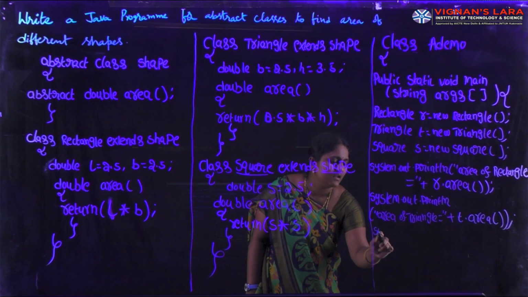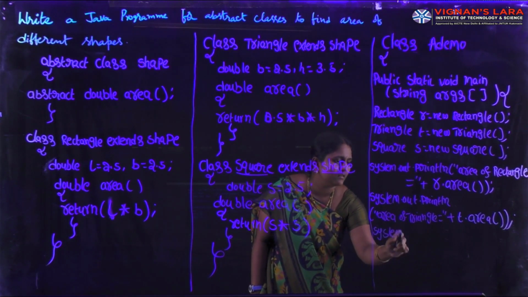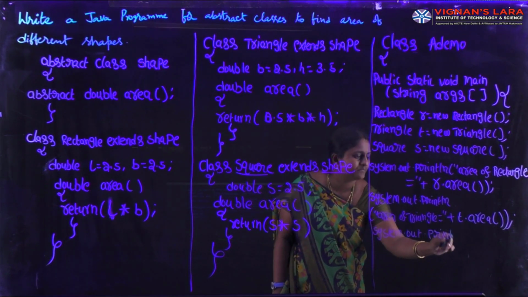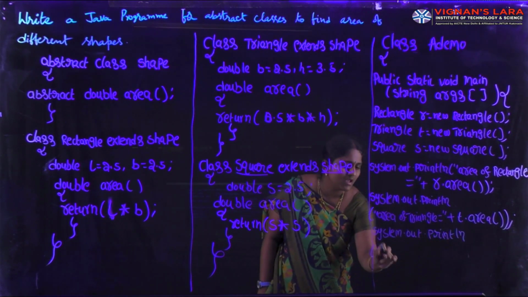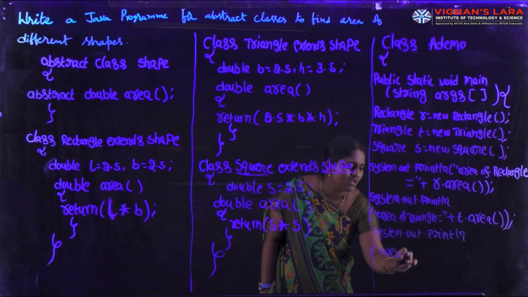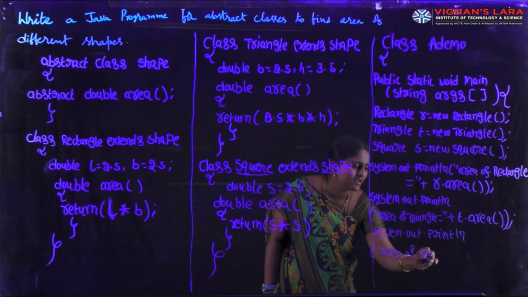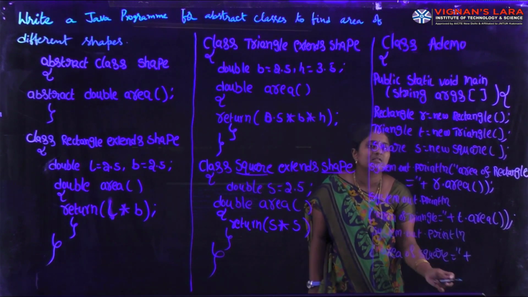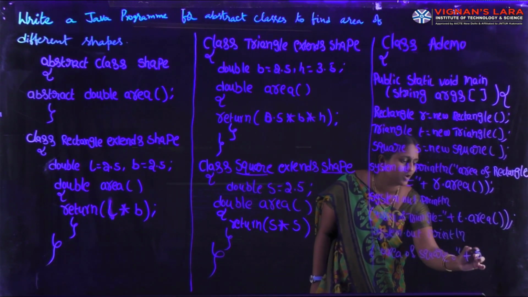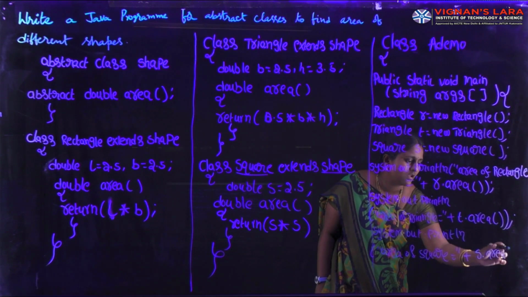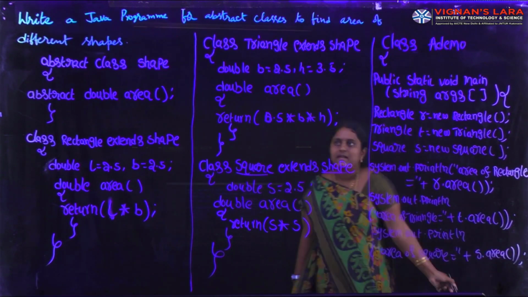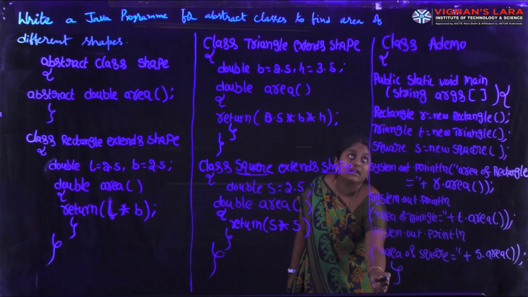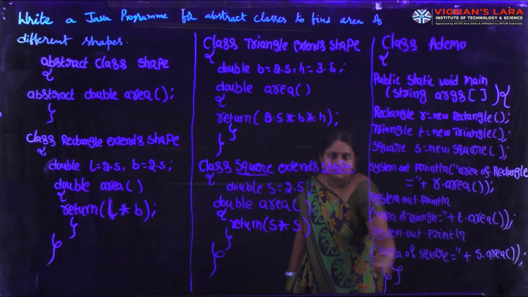In this one, I am writing System.out.println, "area of square equal to" plus, what is the reference of the square class? S dot area. Here I am closing the main method body and class body.